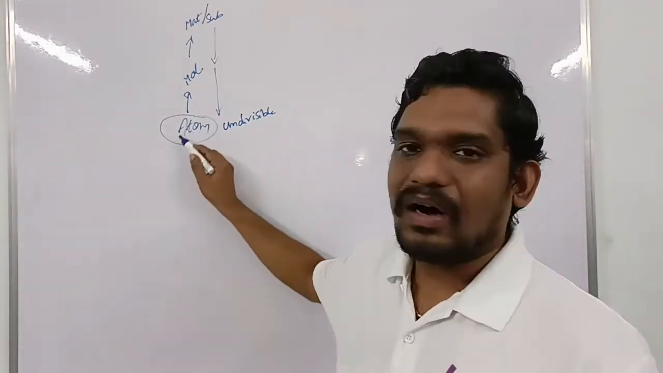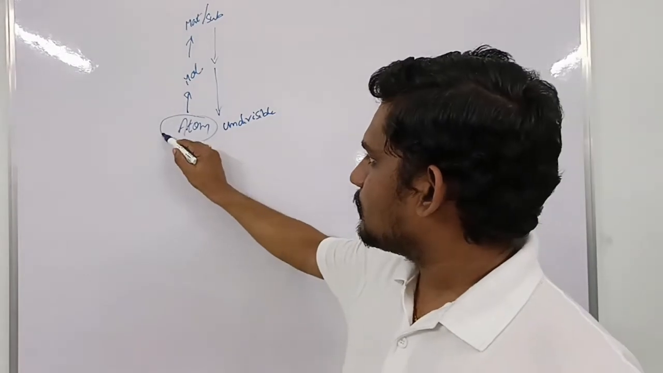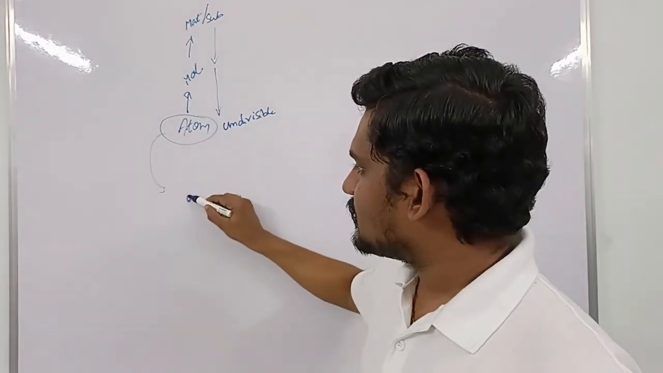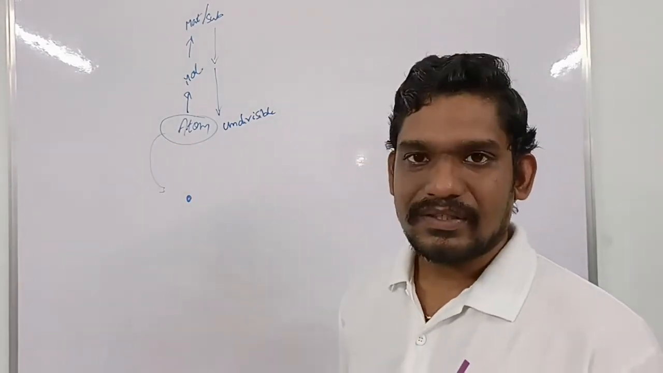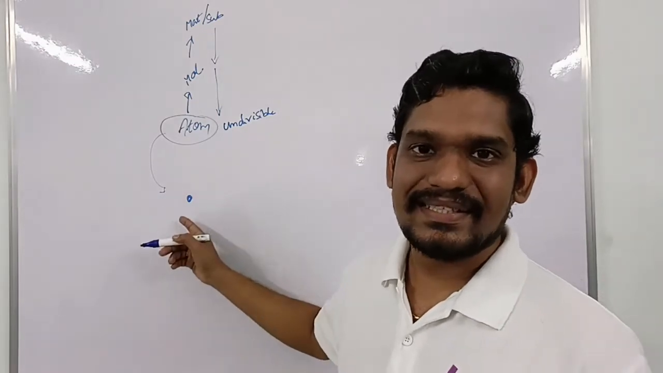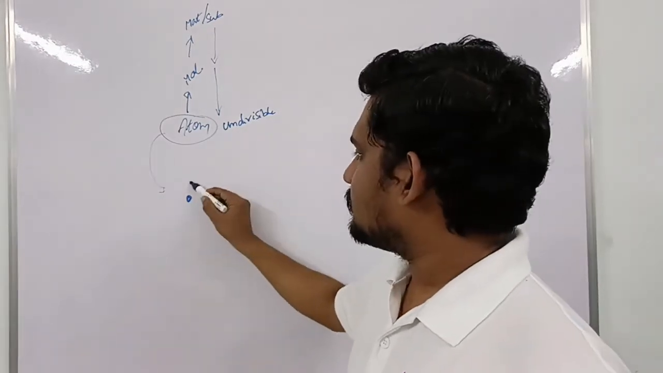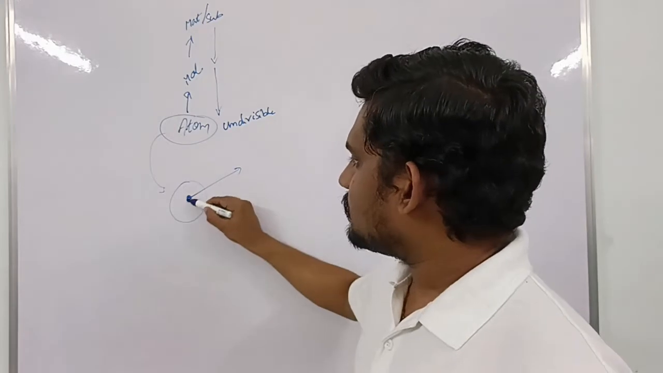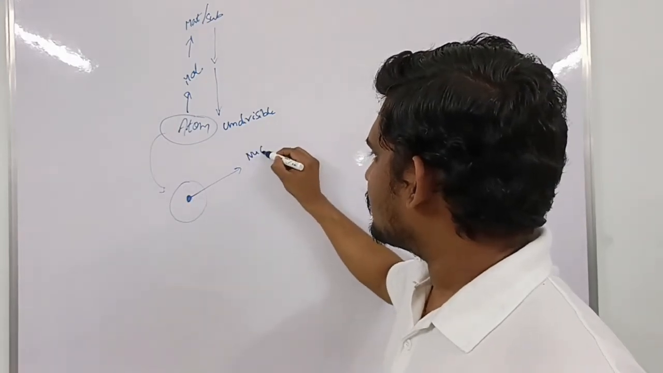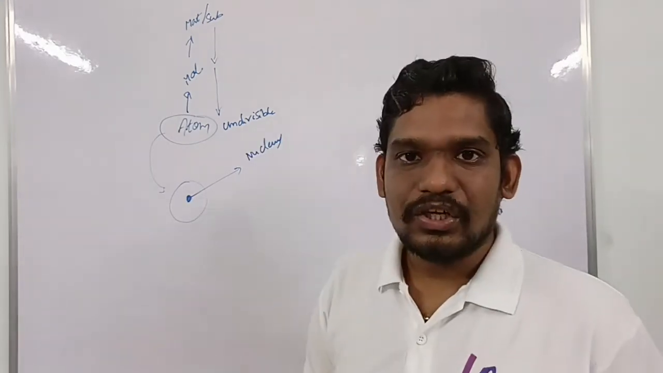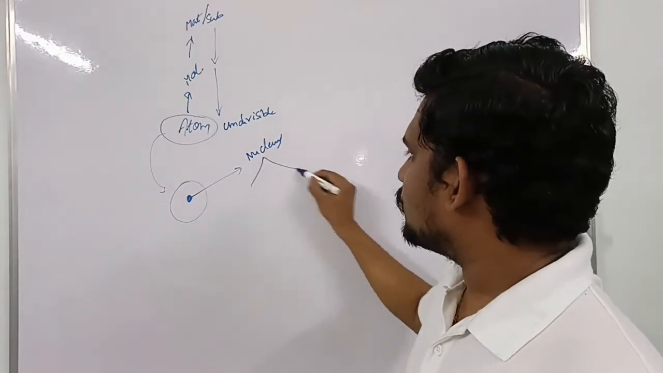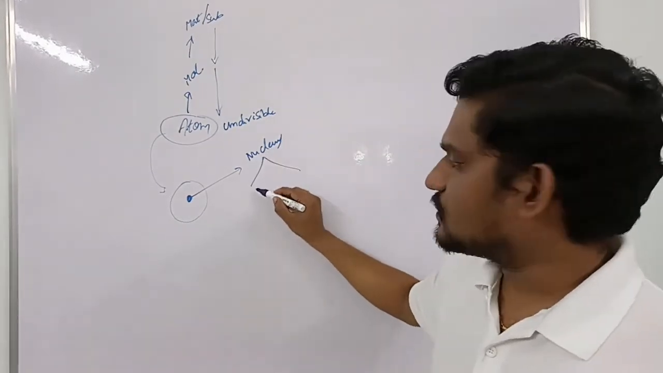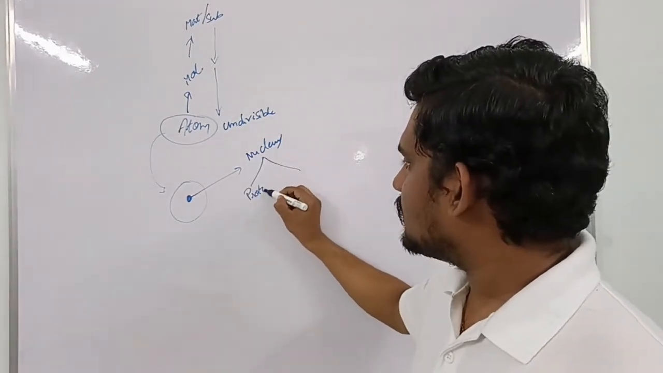So what is inside the atom? The mass of the atom is completely concentrated at the center of the atom. This center of the atom is called the nucleus. In this nucleus, there are two major particles, proton and neutron.